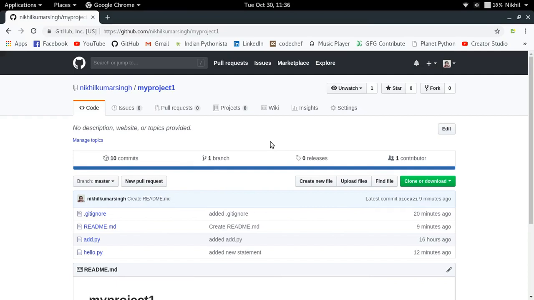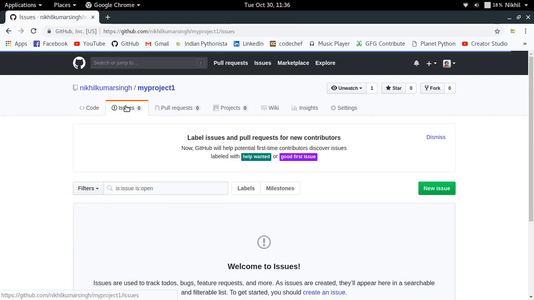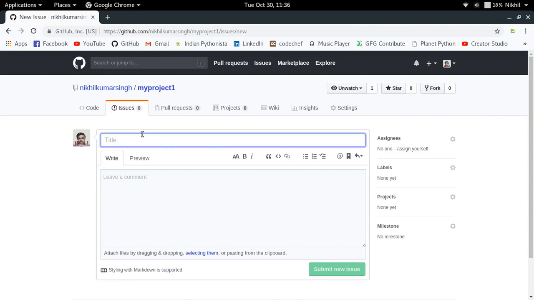Many a times when we are browsing GitHub looking for some particular functionality or code, and we find some repository, but then we find there is some kind of a mistake or there is something missing, then we might want to let other people know about that particular issue, right? So for that, GitHub has provided you an extra functionality which is called issues, in which you can go to the issues and you can create a new issue. So you can just click on new issue and then just add some issue.